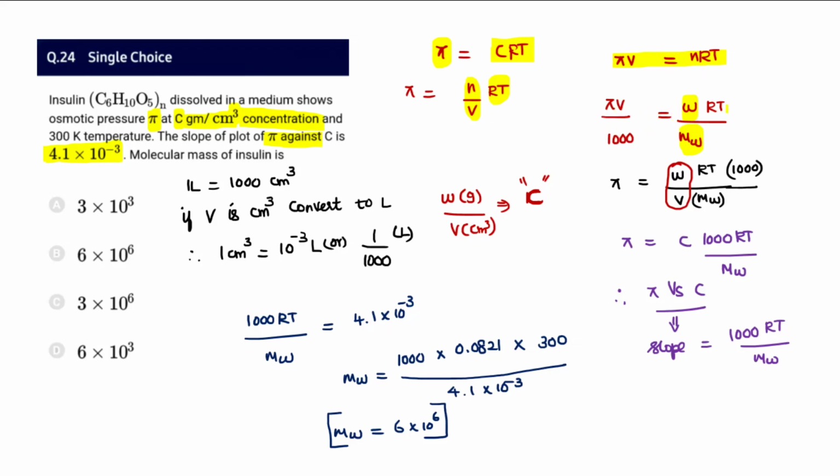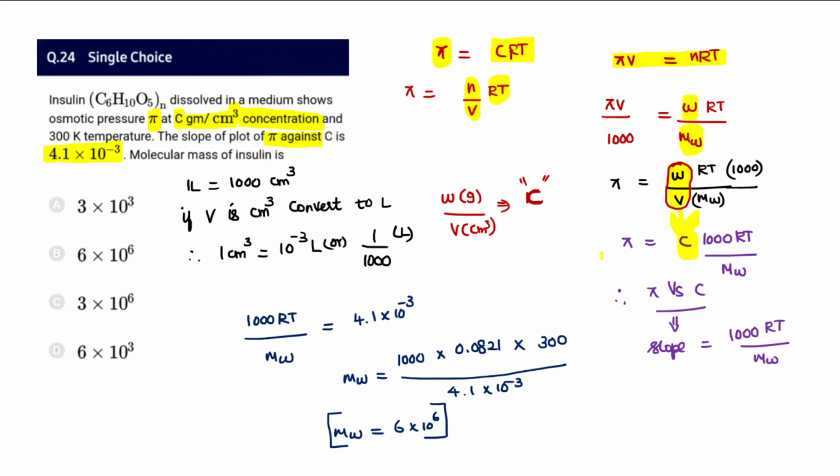If it is not in milliliter, here I have to multiply the numerator by 1000, so I'm bringing the 1000 to the denominator. So pi equal to weight by volume, which is density, times RT by molecular weight into 1000. They have given weight by volume, which is the concentration in gram per milliliter, so I'm taking this as C. This is osmotic pressure pi at C gram per cc.